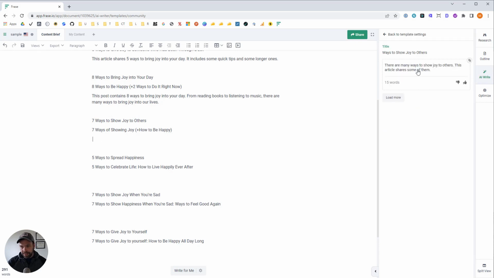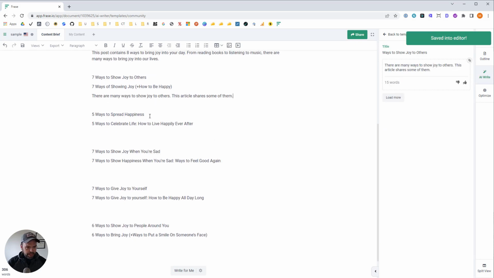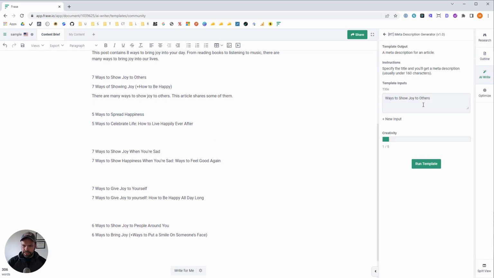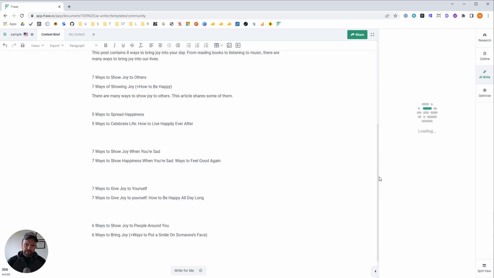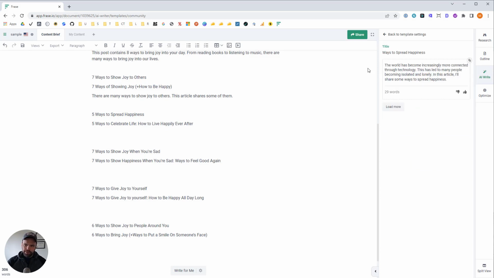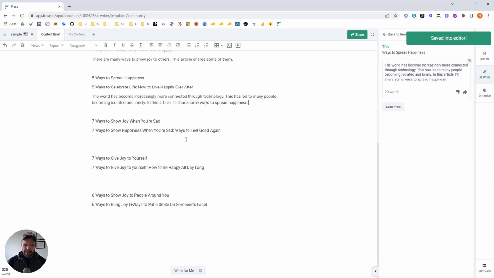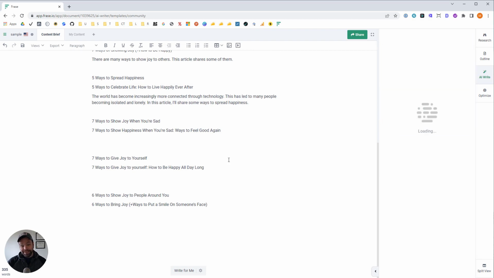Now look, this is not simply an AI tool. I'm technically not even doing what I should be doing with this tool. You're supposed to be writing content and then optimizing it and then using the AI to kind of help you out. So I'm kind of just using the AI for everything.